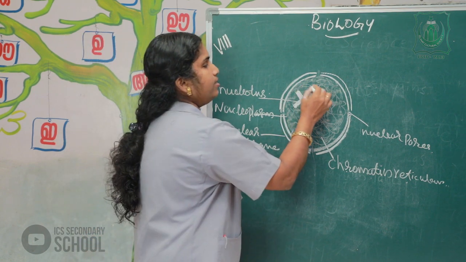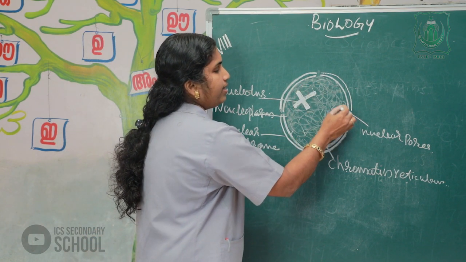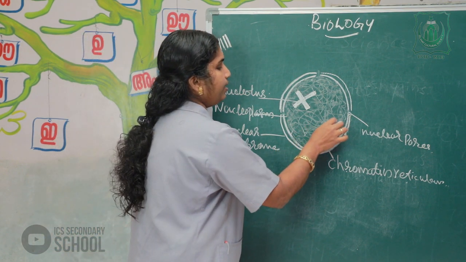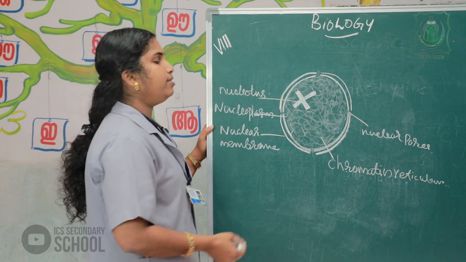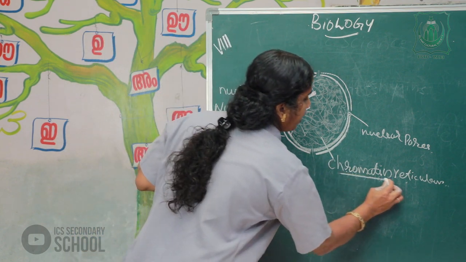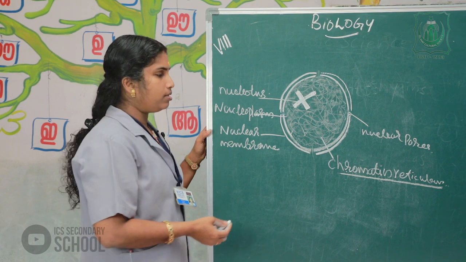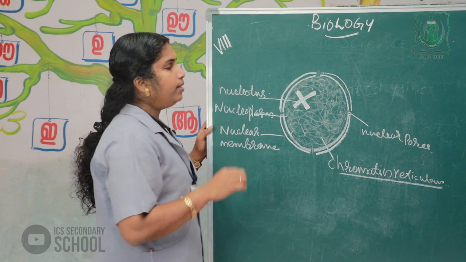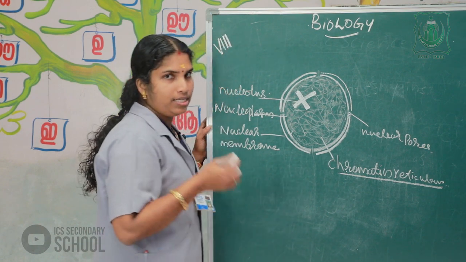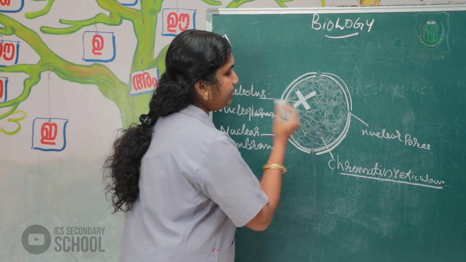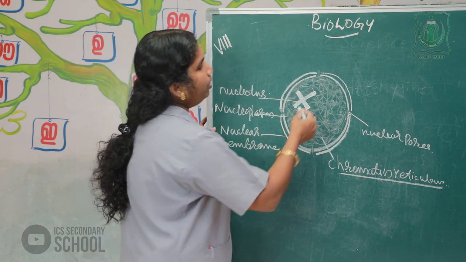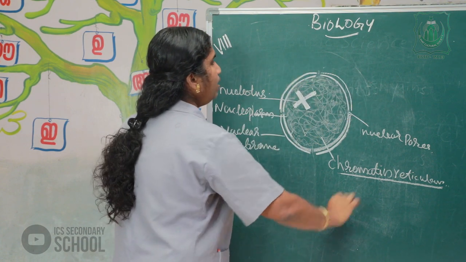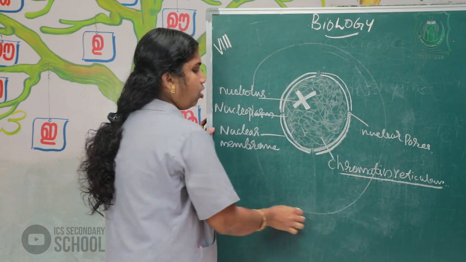Next, we can see net-like structures inside the nucleoplasm. These net-like structures are known as the chromatin reticulum. This chromatin reticulum carries the genes.